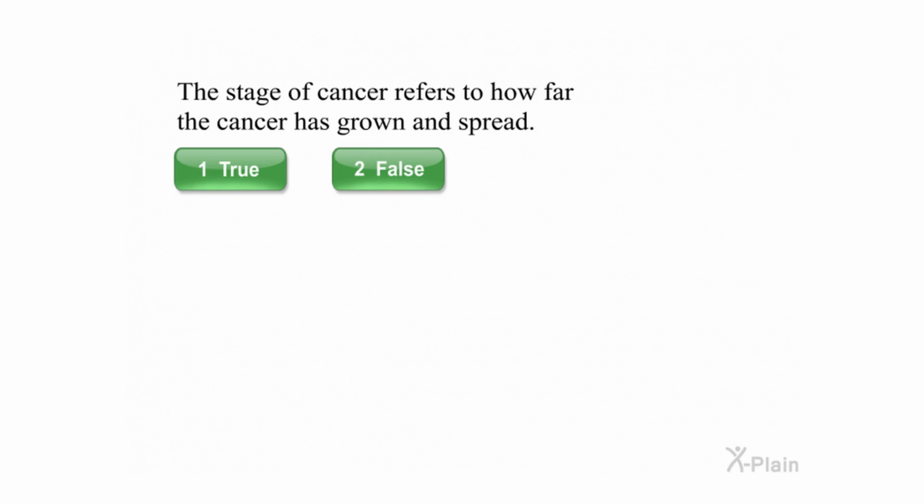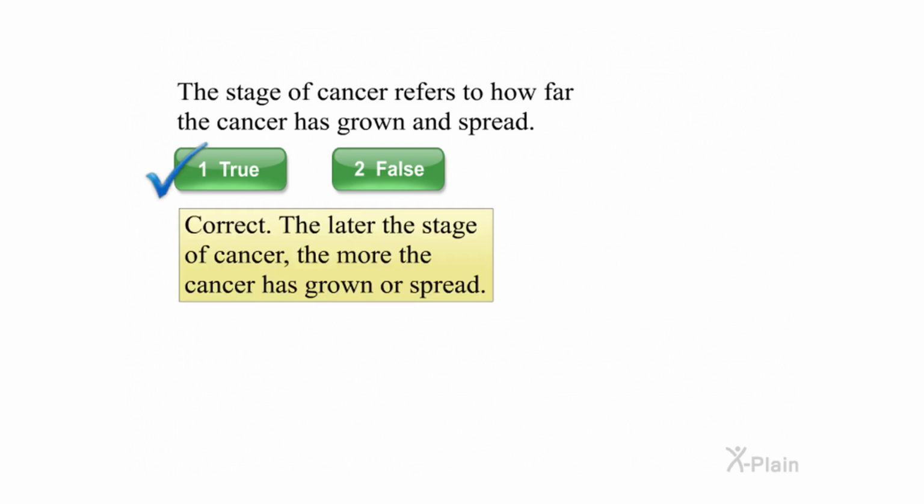The stage of cancer refers to how far the cancer has grown and spread. Select true or false. Correct. The later the stage of cancer, the more the cancer has grown or spread.